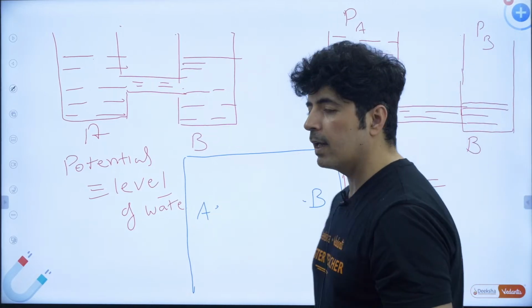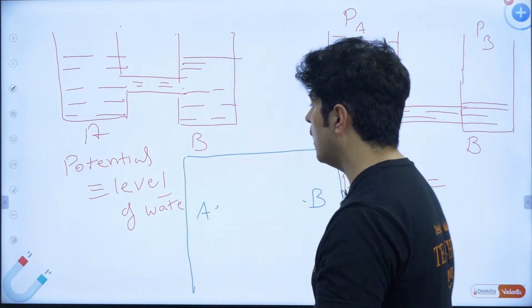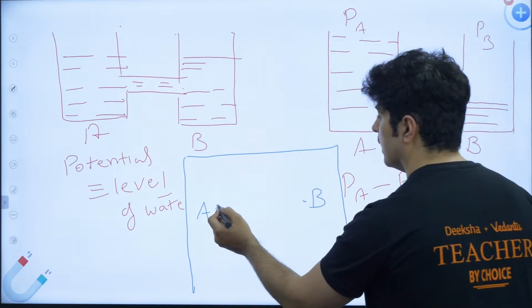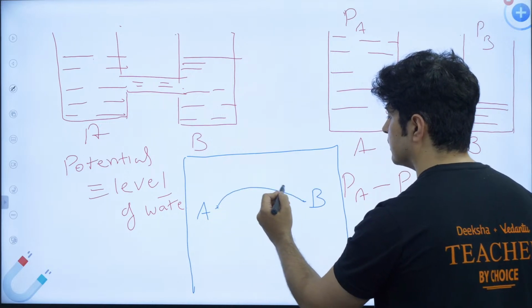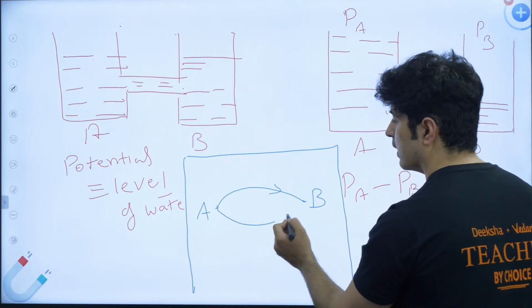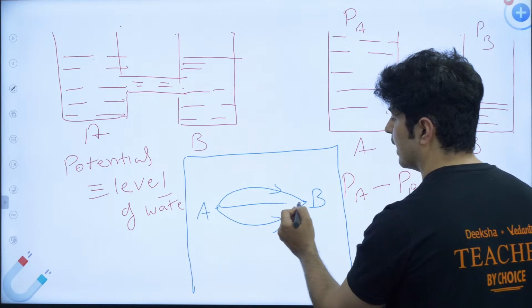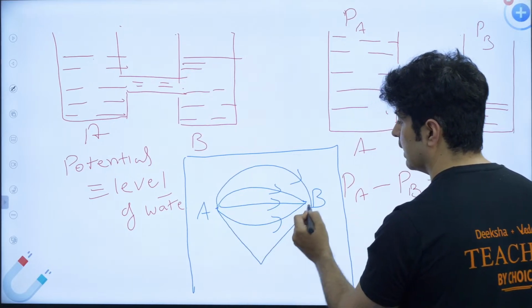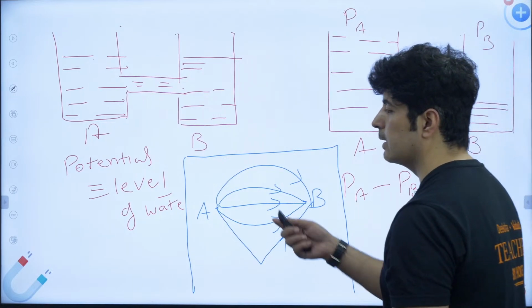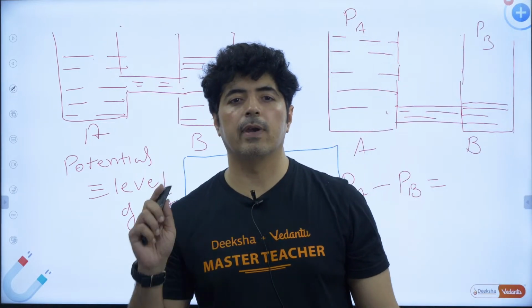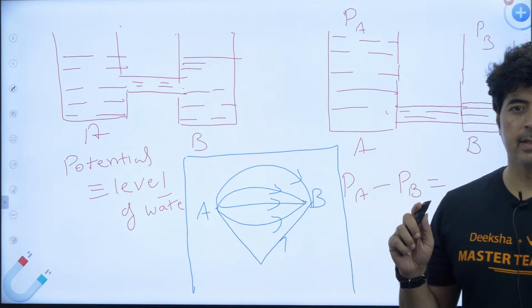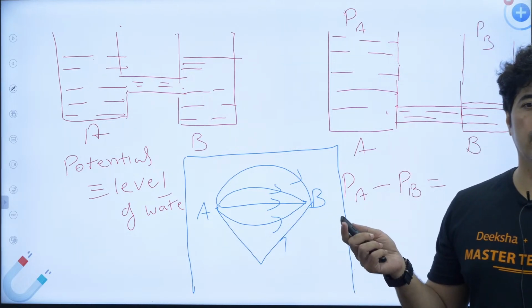So now you tell me one thing, guys. How many ways can I go from point A to point B? I can go in this way, I can go straight, I can go like this, and there are an infinite number of ways I can go from A to B, right? Do you agree with me, everybody?